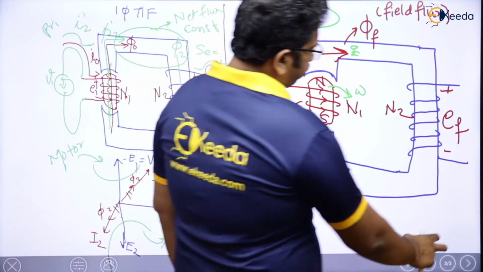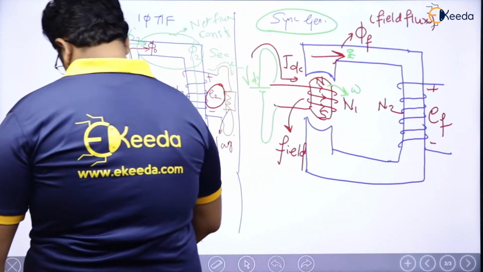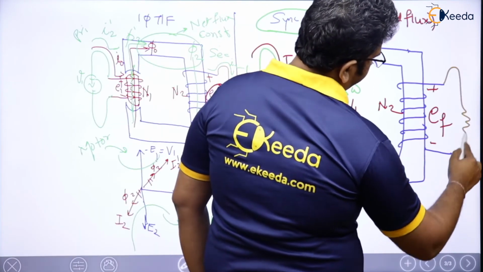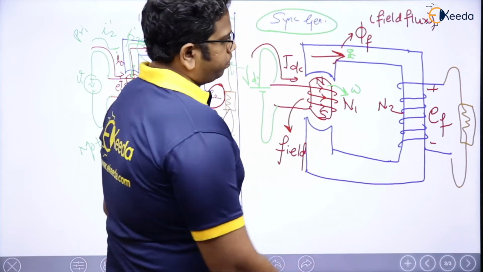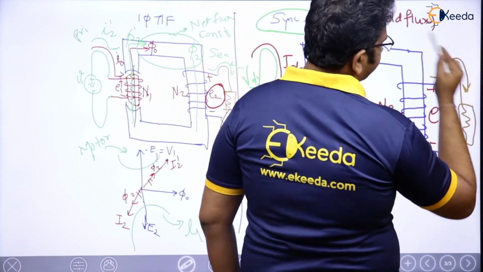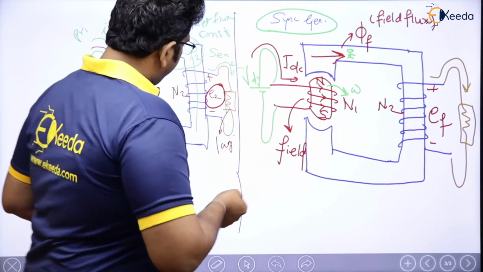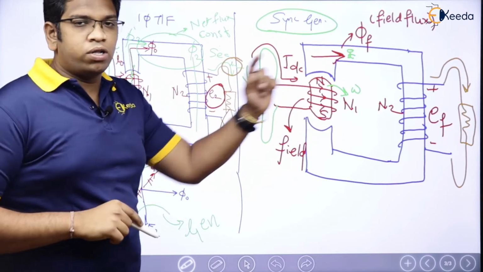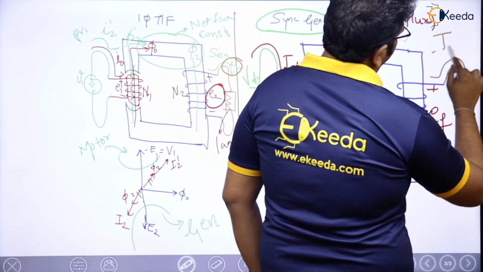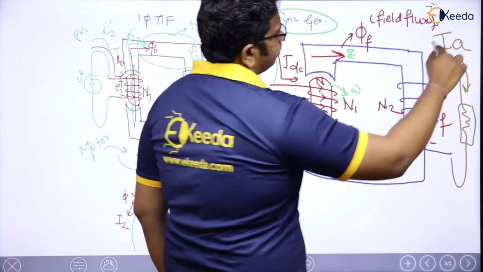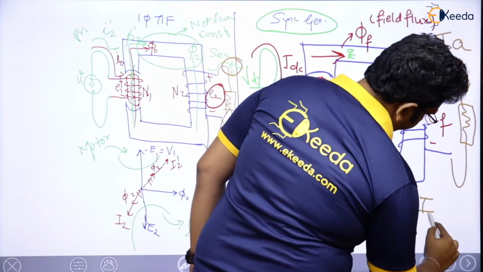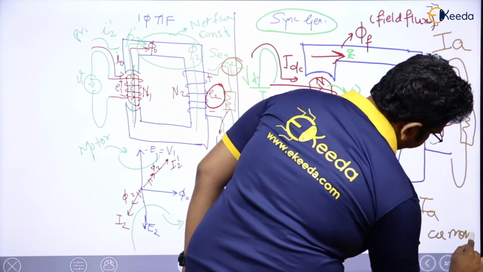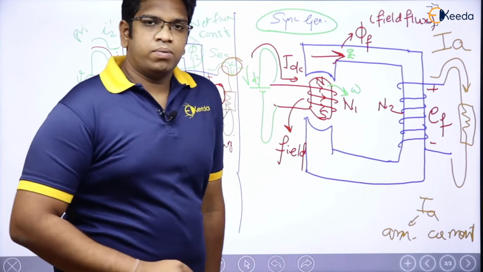Now, let me load this and see what is going to happen. If I load this here like this, let me have some load here. What is going to happen? Some current is going to flow through this. Initially, in the first case, we used to call it I2. Now we are going to call the same current IA. IA is what? Armature current. IA will be nothing but armature current.